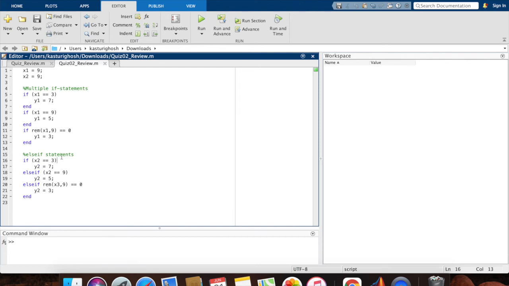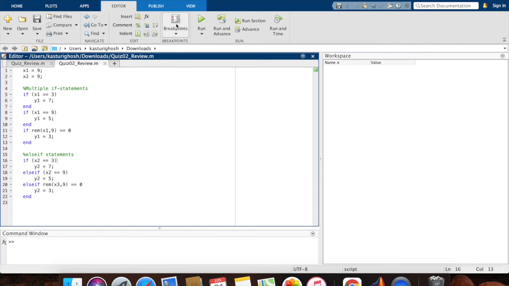My statement is not executed. For the second line, else if x2 equal to 9, which is true. So this statement is executed. y2 becomes 5. And since this is true and this has been executed, my else if will not check any further condition and directly go to the end.